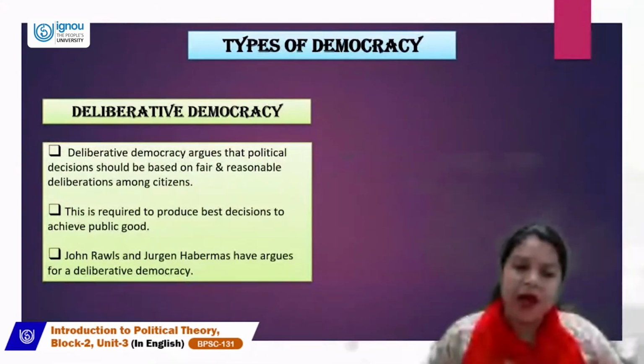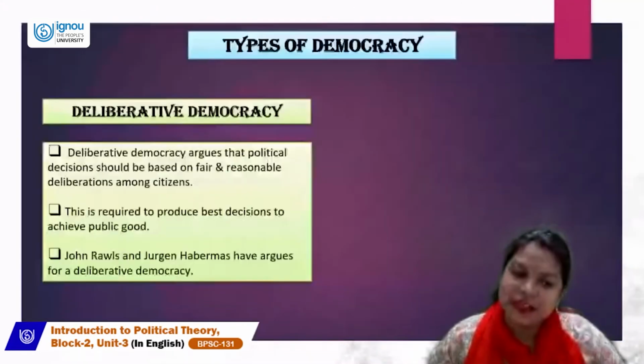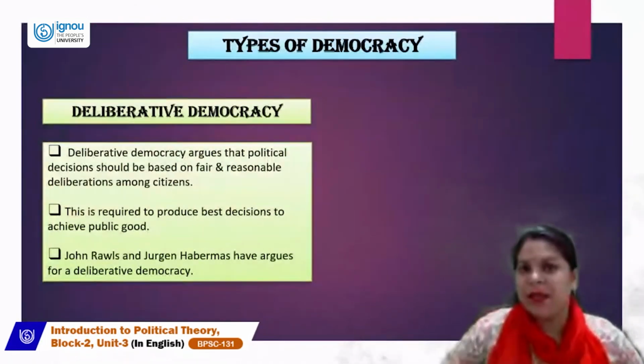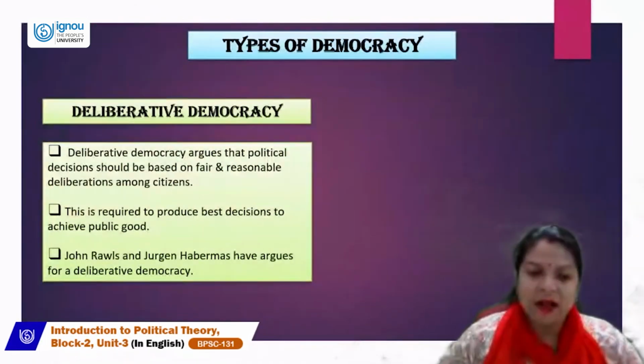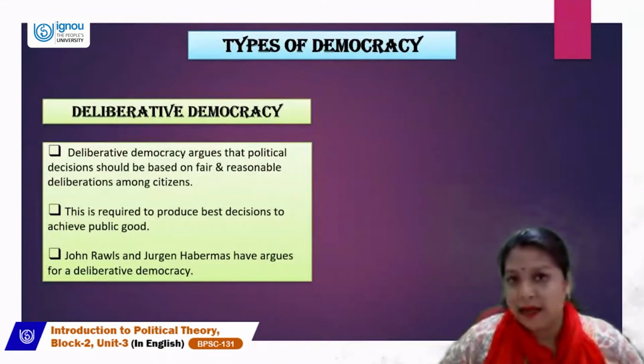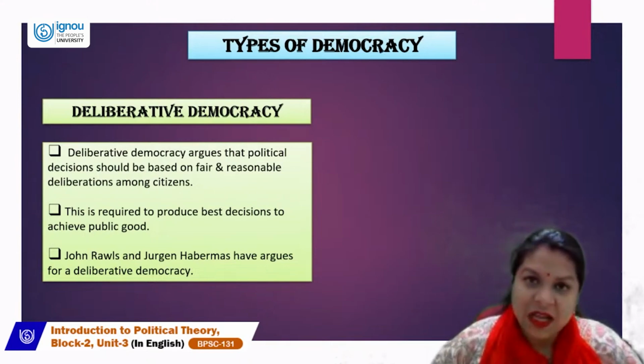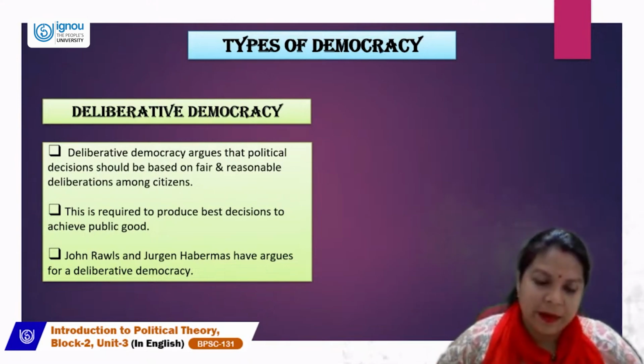This is required to produce the best decision to achieve public good. So here also the ultimate aim is the public good, the common good, and whenever people deliberate reasonably among each other, they will be producing the best decisions so that they can achieve that public good.